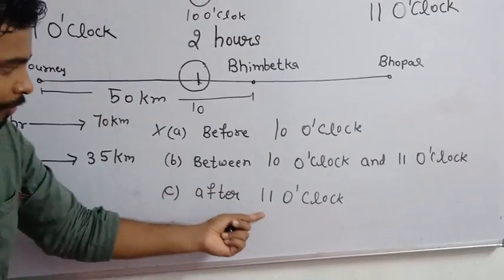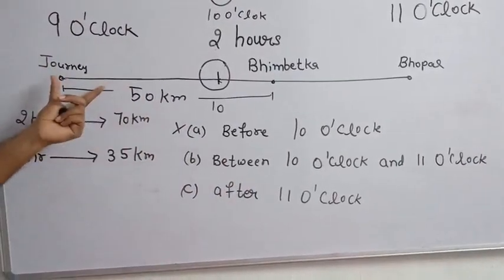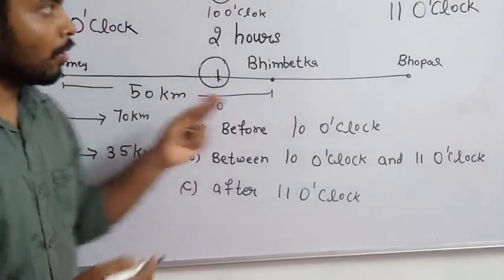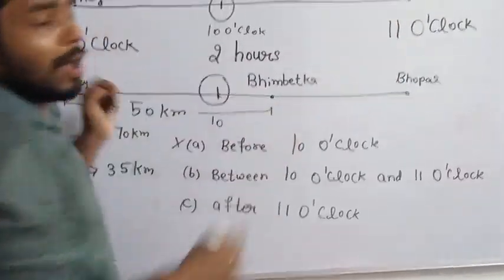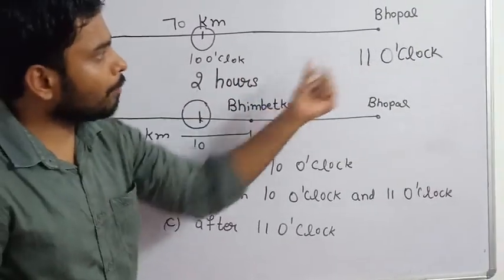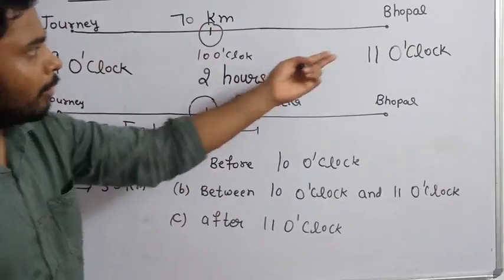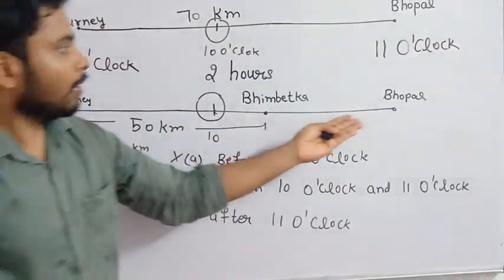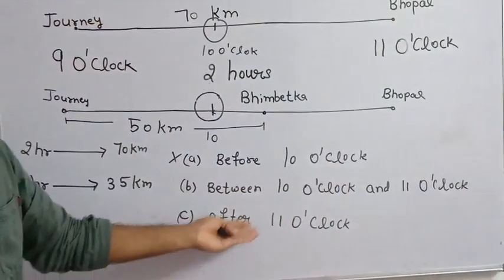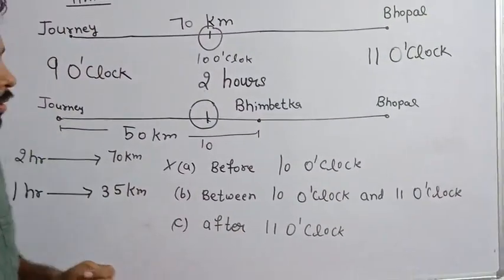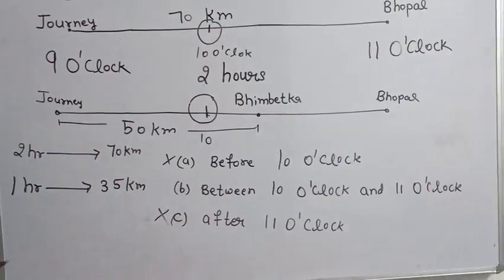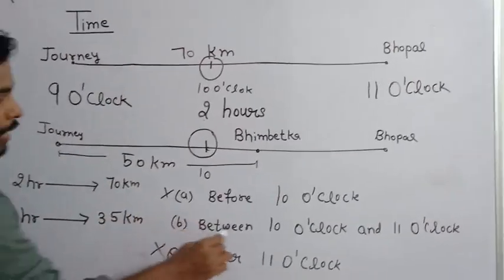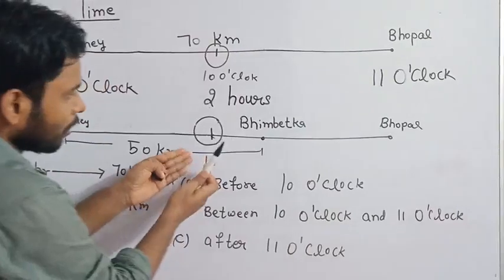After 11 o'clock we are not going to stop, because at 11 o'clock we are at Bhopal. After 11 o'clock we will miss Bhimbetka, so this answer is also wrong. So the answer is between 10 o'clock and 11 o'clock.